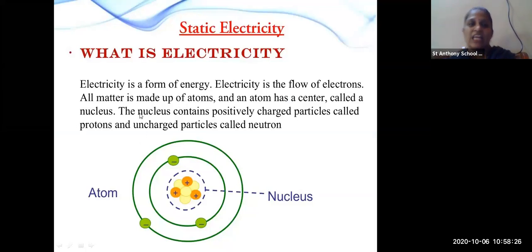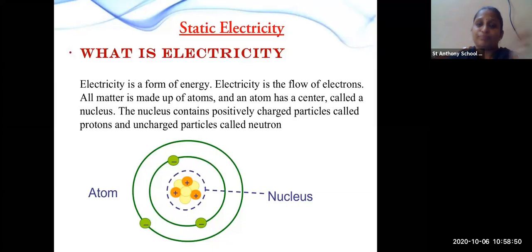Here we have seen electricity is a form of energy. Okay, what is electricity? Electricity is a form of energy. And how does the electricity flow? It flows in the electron. As you all know, all matter is made up of atoms, and the center of the atom is known as the nucleus, and the nucleus consists of positively charged particles called protons, and uncharged particles called neutrons.